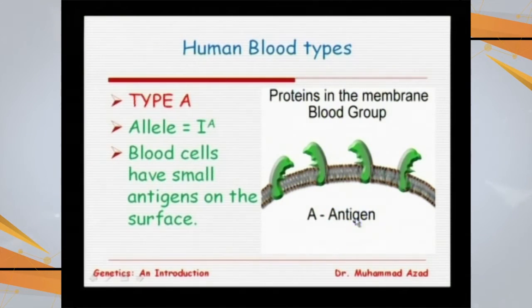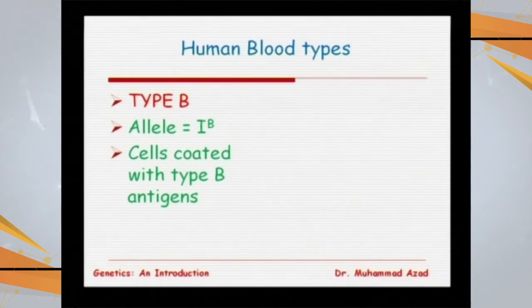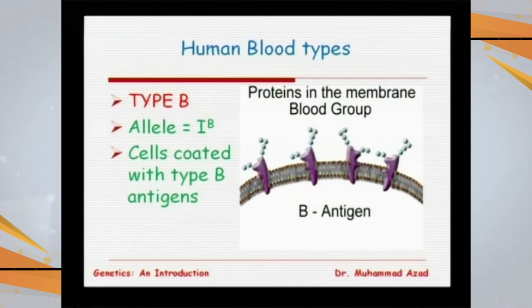So what should be the combination? Let's say this is an individual having blood group A. That individual will have allele IA, and these alleles produce antigens, and this antigen is present on the surface of the RBC. So if an individual has antigen A, we say the individual has blood group A. And if the individual has allele B, allele B manufactures an antigen called type B antigen present on the surface of the RBC, which is different in shape from A.